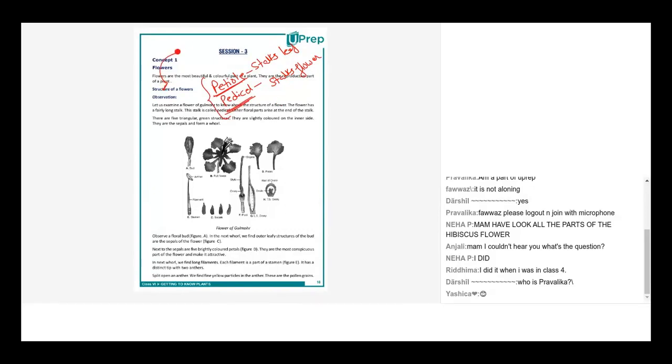So this is basically a petiole. You know, the petiole continues into a midrib and then veins. So this is the petiole. And in a flower, this is the pedicel. This long stalk is known as the pedicel.